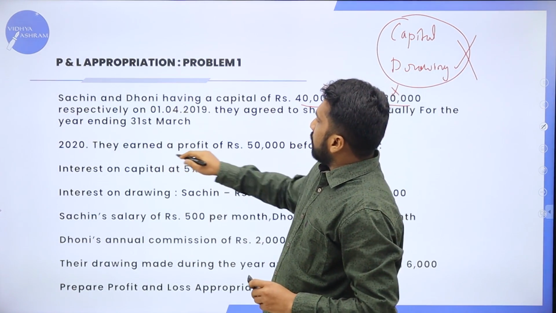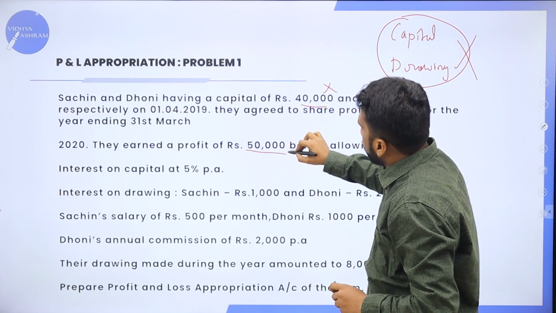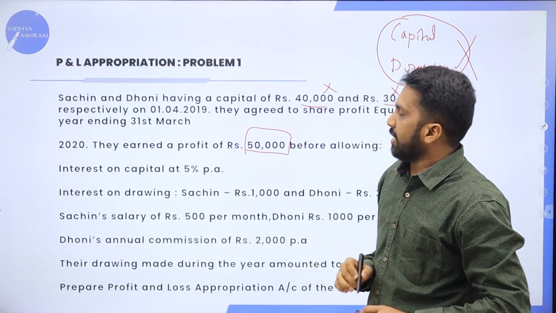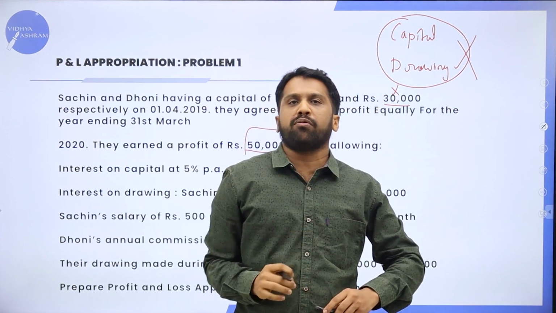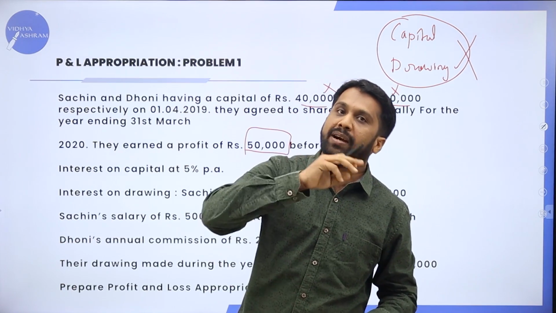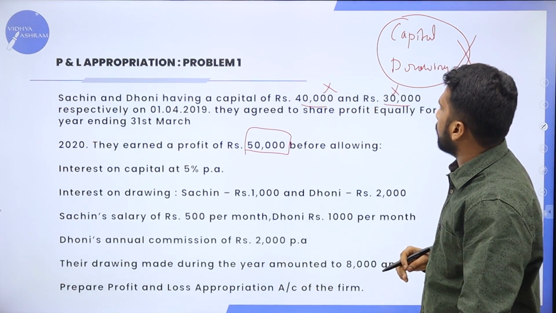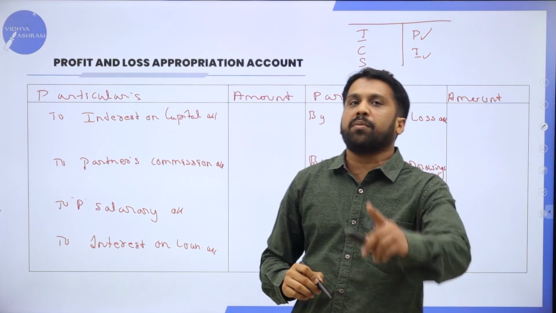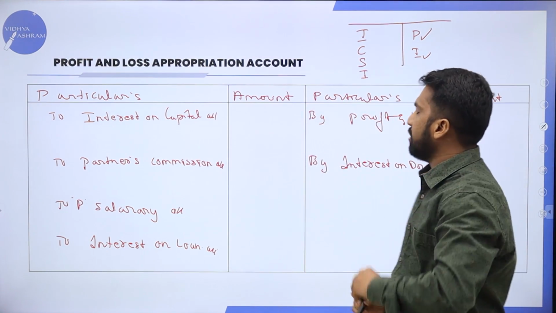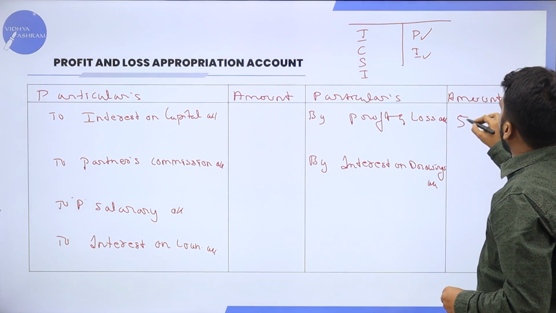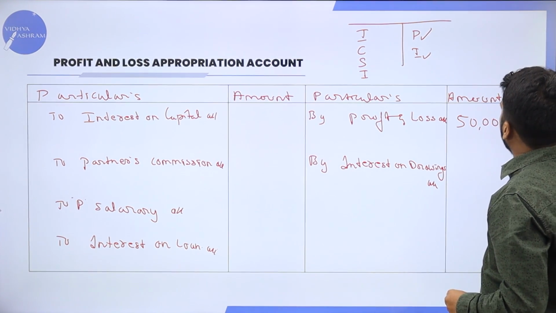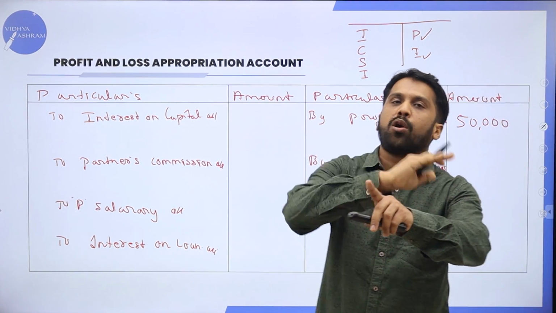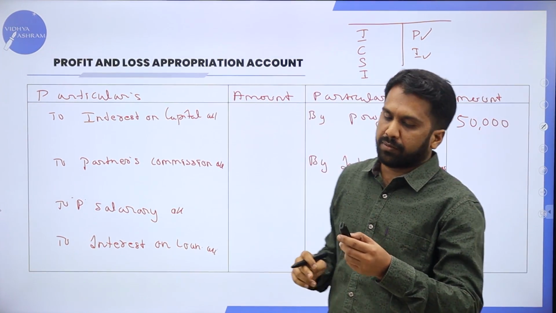Now, they earned a profit of rupees 50,000. Now, what is the profit? 50,000. Come back to your format. Profit and loss account. How much is your profit? 50,000. Your profit is 50,000. Just copy paste work.